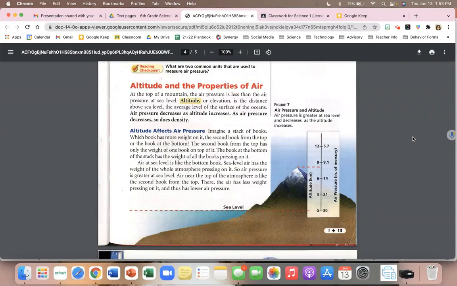Sea level air has the weight of the whole atmosphere pressing on it, so pressure is greater at sea level. Air near the top of the atmosphere is like the second book from the top. There, the air has less weight pressing on it and thus has lower air pressure.